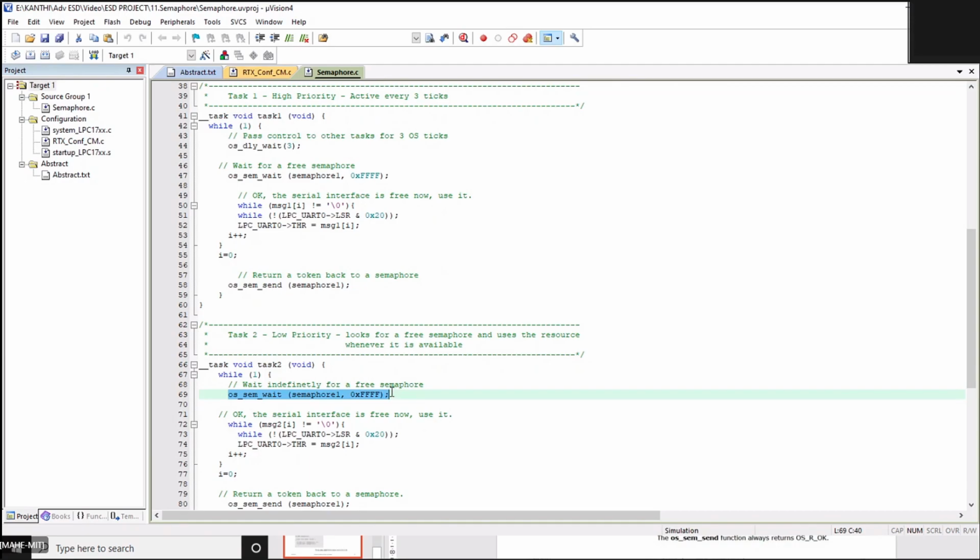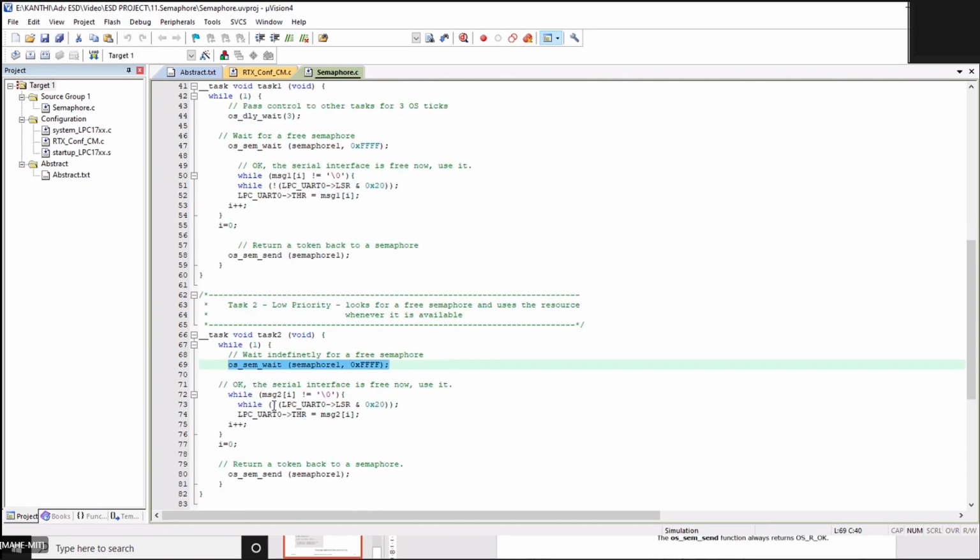If the semaphore is available, then I can continue my execution, because as you know, the wait function will decrement the semaphore count value. If the semaphore is available, because you have initialized the semaphore, it can continue the execution.